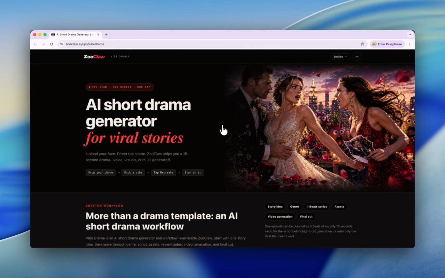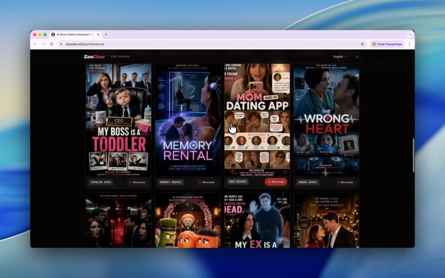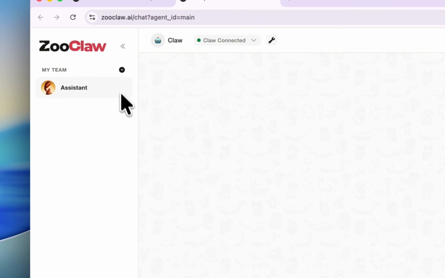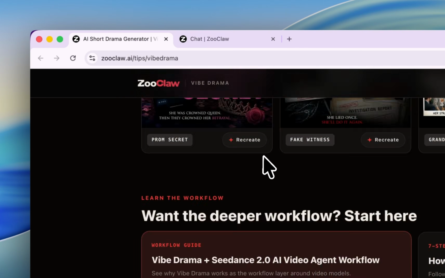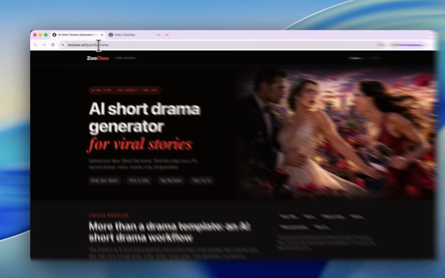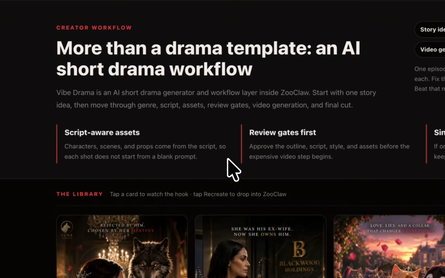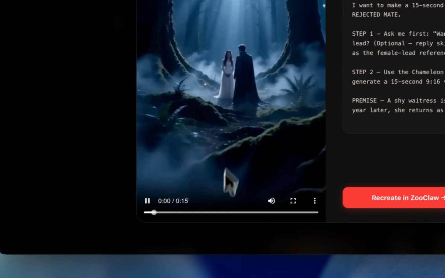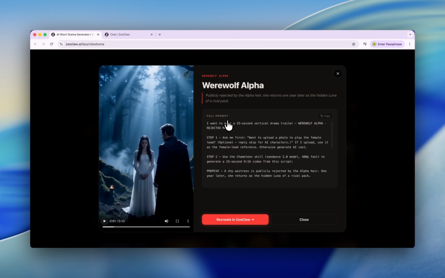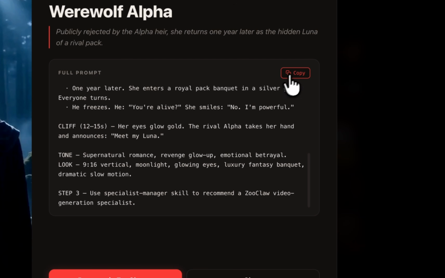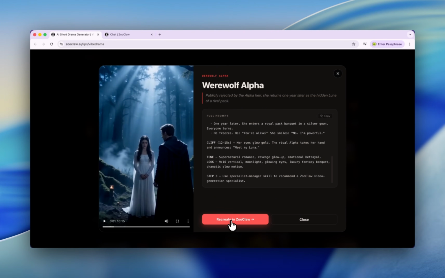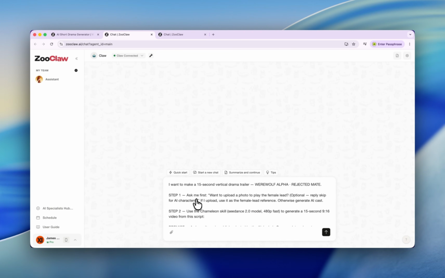Okay, let's go. In order to use this, we need to log in. So just click here, open ZooCloud. Yeah, and now we are in. FYI, when you're hovering over the homepage of ZooCloud, this is the link. When you open it, you can find a lot of TV shows here. When you click each one, you can find the full prompt of this drama, and you can copy the prompt directly, make it on your own, or directly click here, recreate in ZooCloud. Yeah, simple as that. When you click this button, you will start to recreate this story.